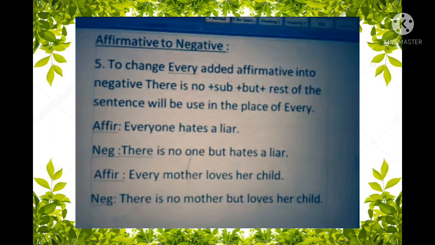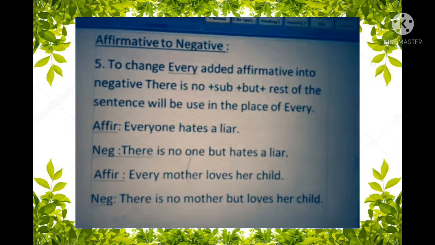Our first rule: how to change every added affirmative sentence to negative, such as, everyone hates a liar. This is every added affirmative sentence, and how will you change it into negative? Look at the rules on the screen that I have written there.